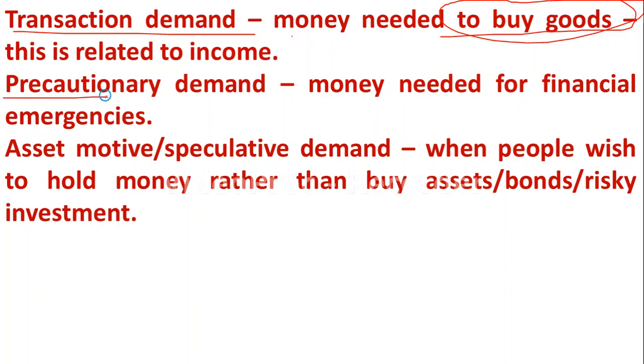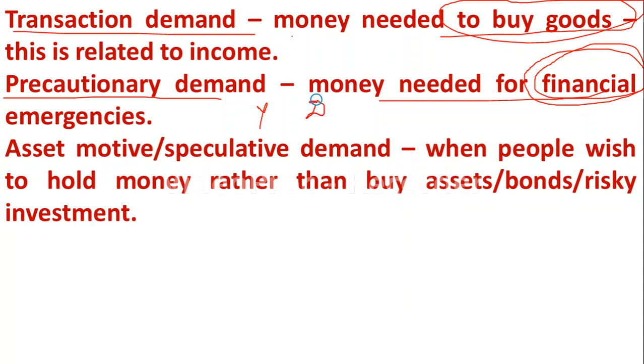And the second one is precautionary demand for money, where money is needed for financial emergencies such as accident, marriage, etc. So here also there is a positive relationship between income level and demand for money. When income increases, demand for the precautionary motive also increases, and if income decreases, demand for precautionary money also decreases.